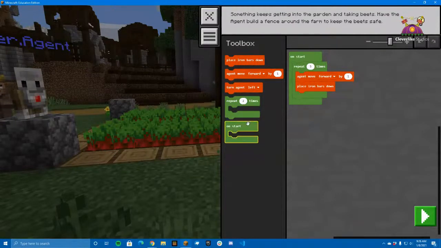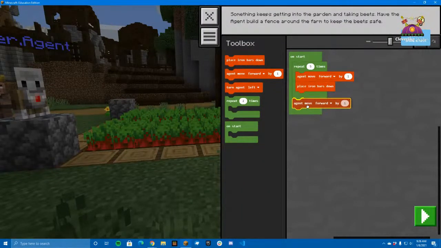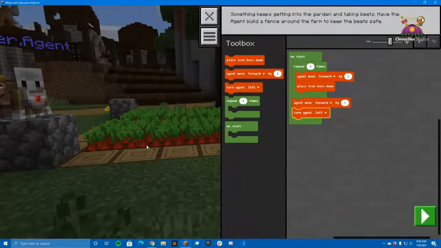And then when we get to the end, remember what we had, we wanted to turn. So let's put that in here afterward. After we're done, we want to move forward and turn left. And so that basically puts us at a point where we're facing the correct direction on the next cobblestone block.